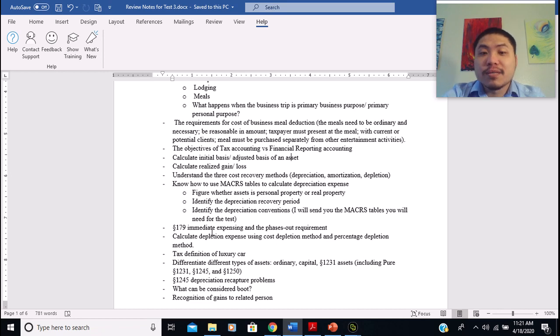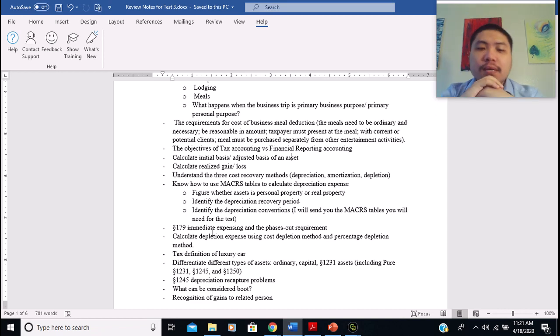And by the way, this exam only covers chapters 9, 10, and 11. So only 3 chapters, and the material can be less compared to previous tests. There are still multiple choice questions, but the amount of material that you have to cover is going to be less. All right, let's get back to depreciation.